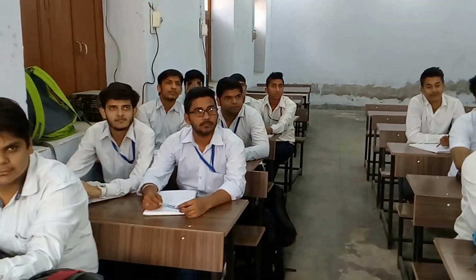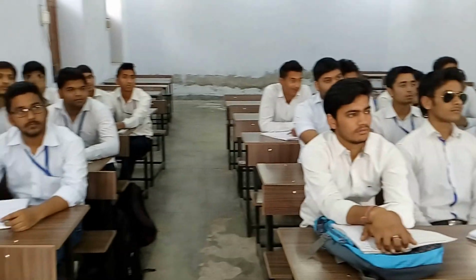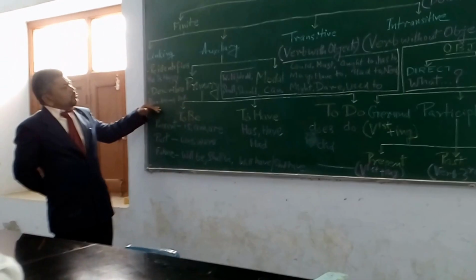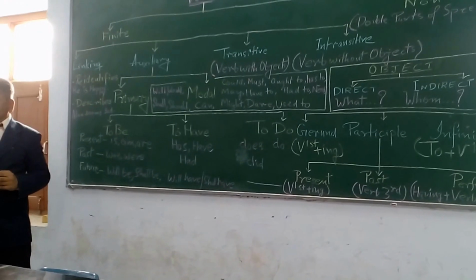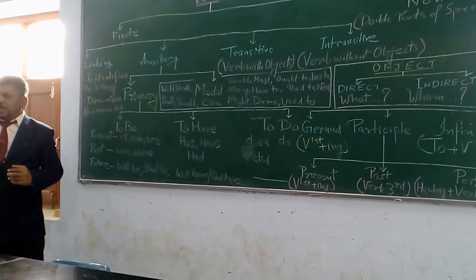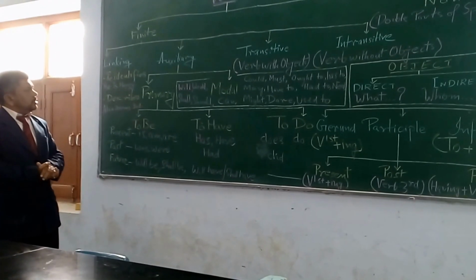Then the second function of the linking verb is that it describes, like Alan seems sad many a times. Many other linking verbs can be seen: appear, to be, to become. These are a few linking verbs.